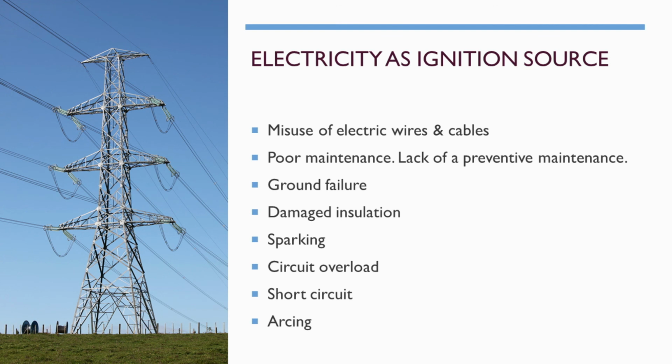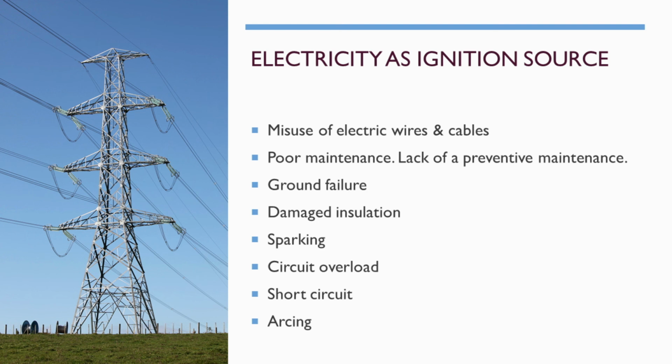Electricity as ignition source. Electricity is one of the biggest sources of ignition, and few examples are misuse of electric wires and cables. Electric wires and cables may be misused other than its intended purpose, and through that the wire may get damaged, which in turn creates spark when used. Poor maintenance. In some of the industries, I personally seen that many machines and wires are not properly maintained.